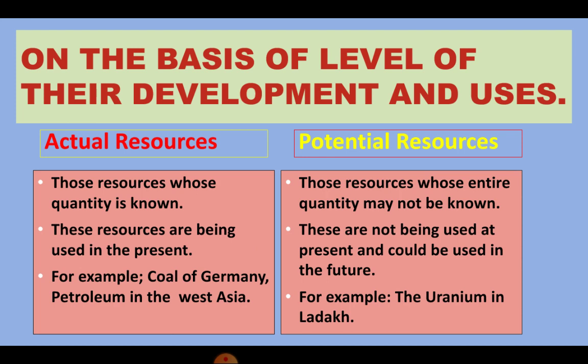The potential resource: those resources whose entire quantity may not be known. These are not being used at present and could be used in the future. For example, the uranium in Ladakh. So potential resources are those resources whose quantity is not known to us, but in the future it can be used.